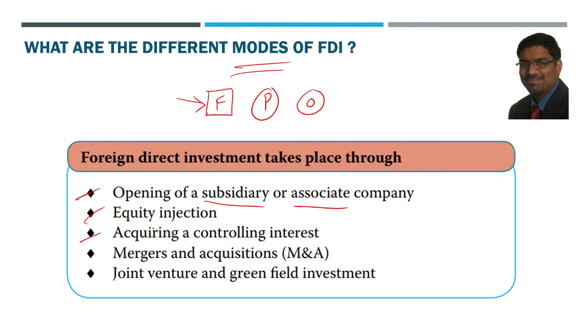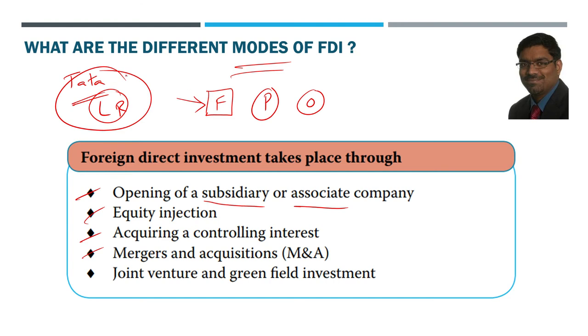Acquiring a controlling interest is also similar, like equity injection only. Mergers and acquisitions is another thing. Directly acquiring one company or merging with another foreign company is another possible way of FDI. And this happens, FDI does not mean only into India we are looking at. Indian companies also do investment in other countries. For example, Tata has acquired the Land Rover business. So Tata Land Rover is the company now there, which is there in Europe. So the Range Rover, Jaguar, all these brands are now part of the Tata group. They just acquired the company entirely.